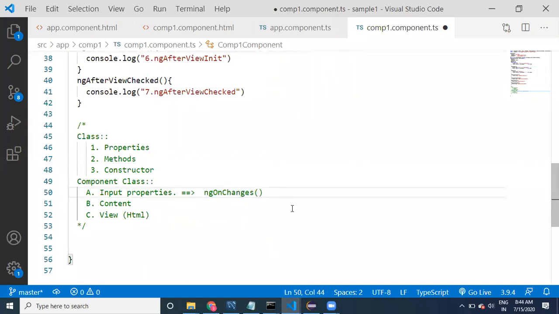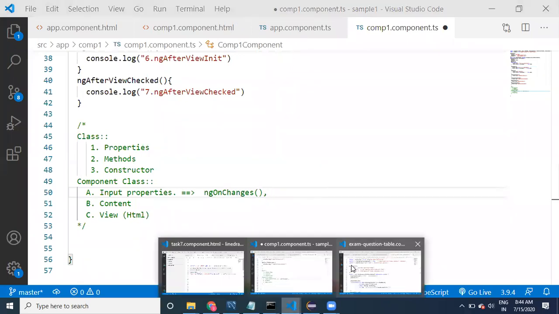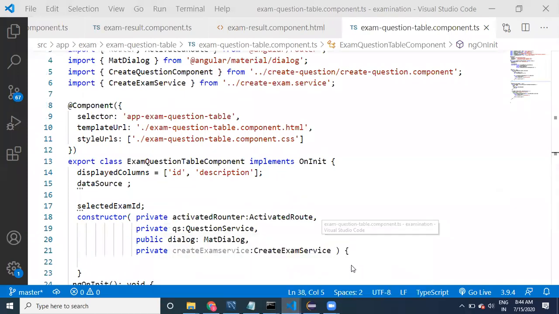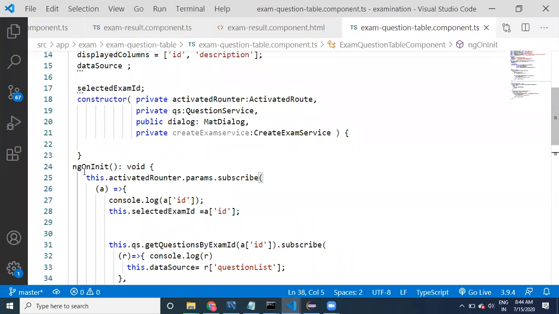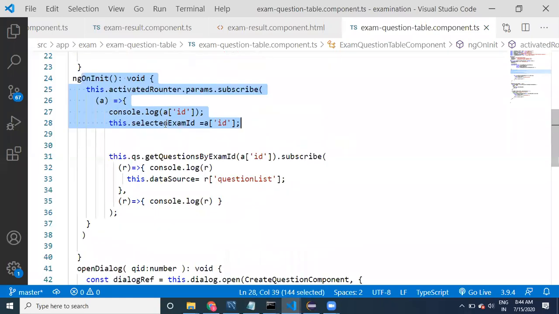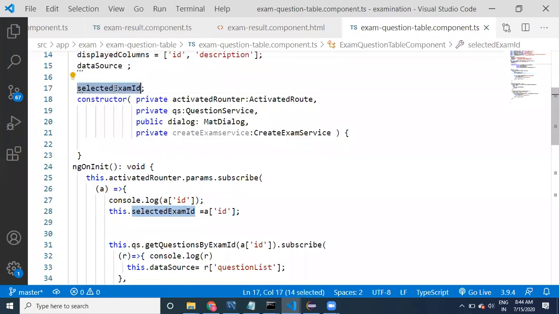Now if you want to initialize any properties, for example, let us go to the code. See here, guys, what we are doing. We are writing initialization logic, reading the data, and assigning it to these properties.